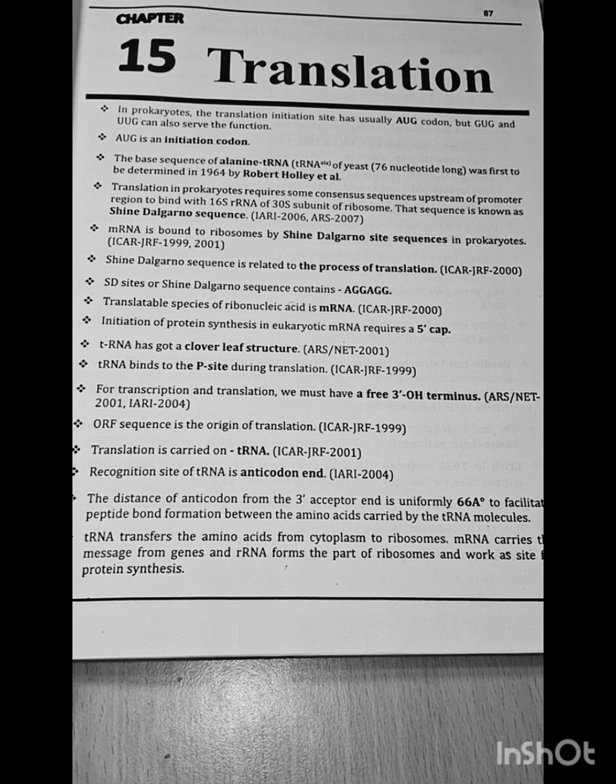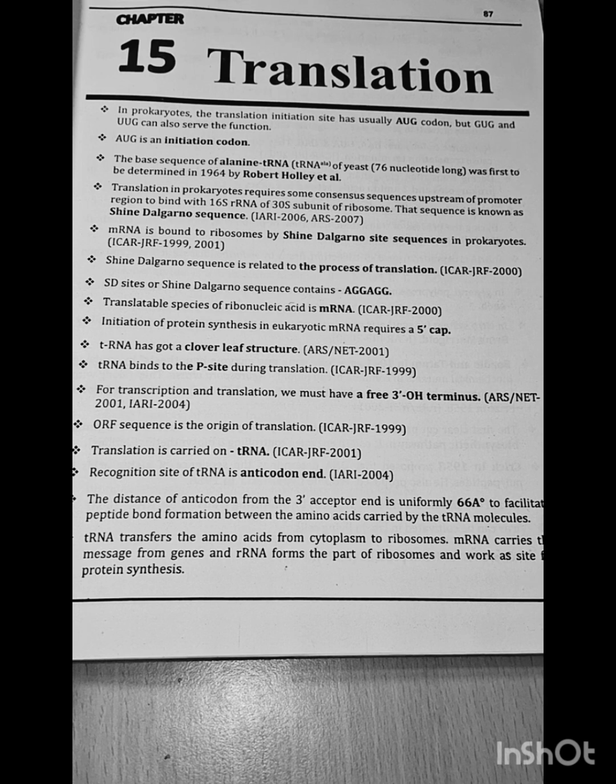AGG. The translatable species of ribonucleic acid is mRNA. ICAR-JRF 2000: initiation of protein synthesis in eukaryotes requires a 5' cap. tRNA has a cloverleaf structure. ARS-NET 2001: tRNA binds to the P site during translation. ICAR-JRF 99.